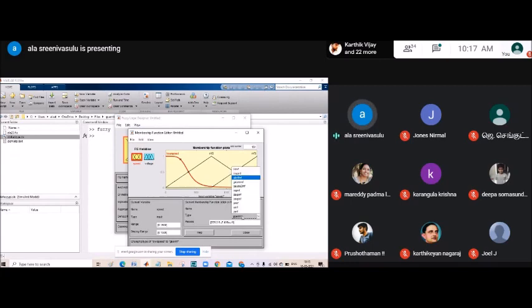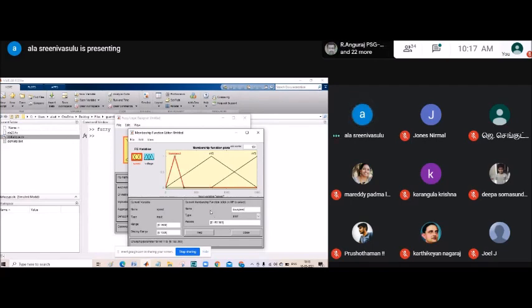Otherwise, if you go with triangular, you can stay with triangular. So what is the speed range? Low speed means how much, what range do you need to fix? Here I am keeping 0, 150 and 300. Up to 300 I am considering it low speed. Total RPM is 1500, so 0 to 300 RPM I am considering low speed. So click on it.